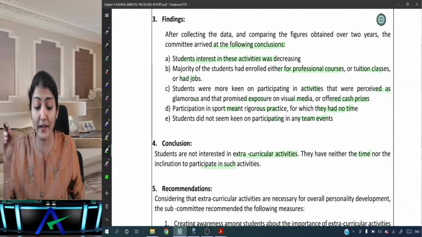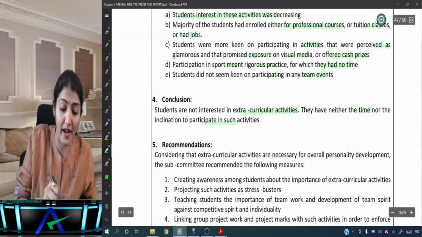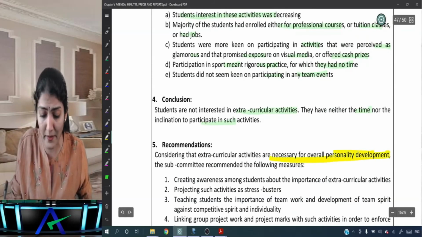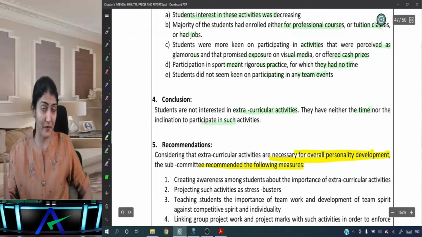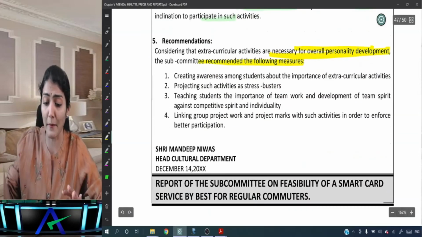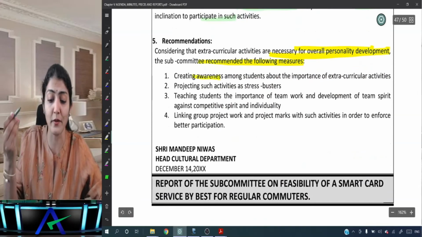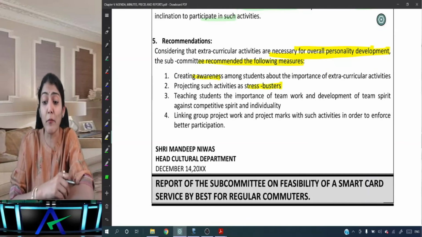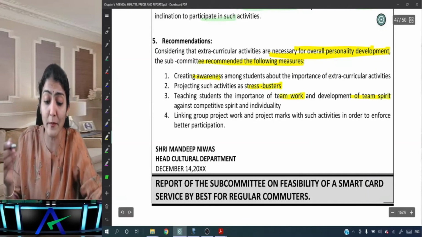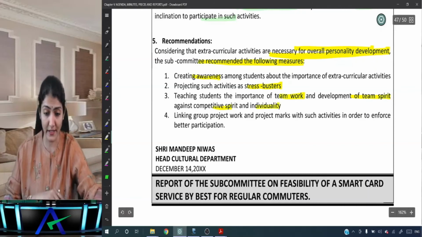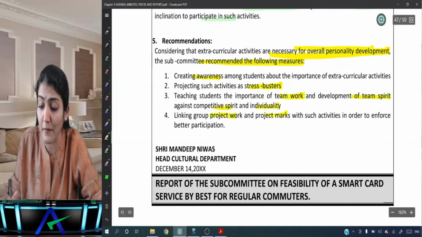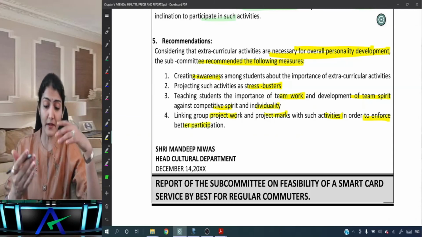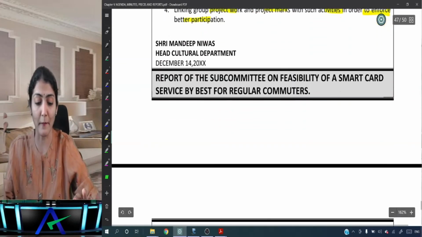Recommendation. Considering that co-curricular and extracurricular activities are super important and necessary for overall personality development, the subcommittee recommended the following measures: creating awareness amongst the students about the importance of these activities, projecting such activities as stress busters, teaching students the importance of teamwork and the development of team spirit against competitive spirit and individuality, and linking group project work and project marks with such activities in order to enforce better participation. Right, so Mandeep Nivas, Head, Cultural Department, December 14.